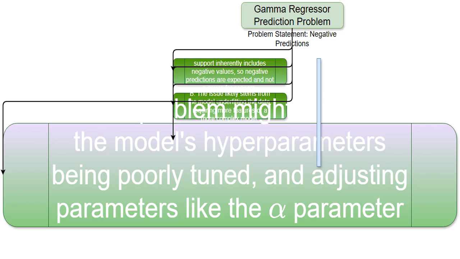The GammaRegressor has a setting called alpha that controls the shape of the gamma distribution. If this setting is wrong, the model might produce unrealistic results, including negative predictions. So, we might need to carefully adjust the alpha value to make the model work better.